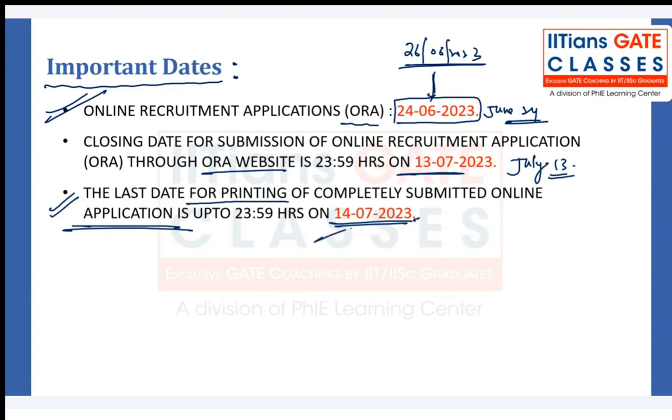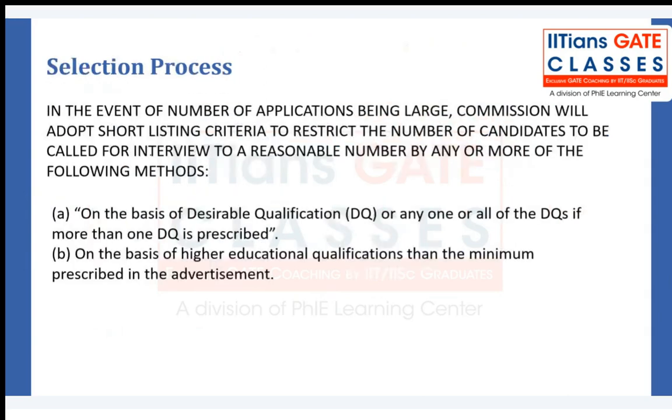So I hope this makes sense to all. The printing date will be 14 July, after 13 July. So these are the important dates. Now start applying, don't delay. Whatever documents are required, like 10th mark sheets and all those things, like the original degree and everything, you guys should go and apply for this.